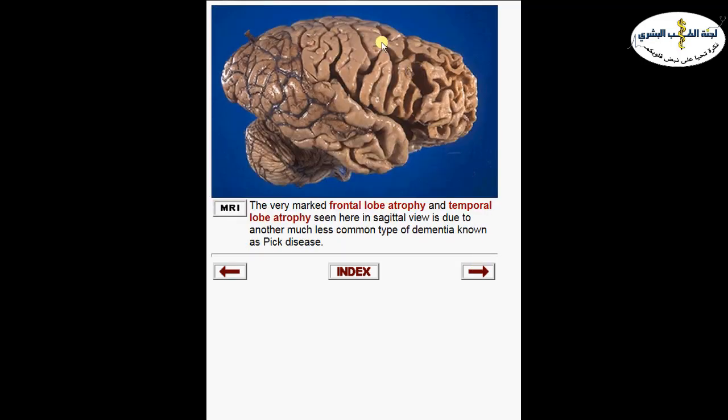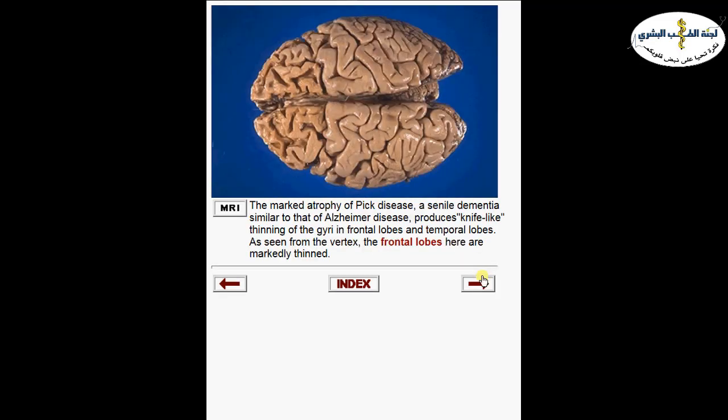Now moving to another dementia disease here. If you look here at this brain atrophy, it's actually more localized to what? It's more localized to the frontotemporal area. That's why we call this frontotemporal dementia, and it's also called Pick disease. So Pick disease is similar to Alzheimer's, but the problem is that it's more localized to the frontal and temporal lobes instead of the more generalized process in Alzheimer's.